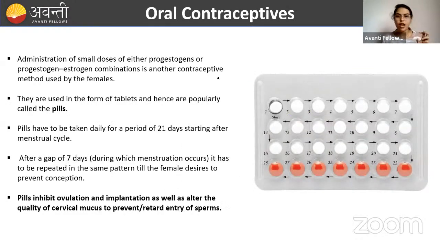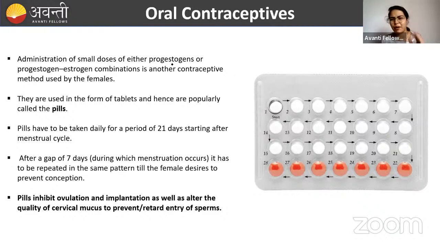Now, oral contraceptives. Oral means anything you are taking through your mouth. Here you are going to see some tablets. Ma'am, what tablets are these? What are they made up of? These are made up of progestogen or a progestogen and estrogen combination. These are hormones and you are very familiar with them.